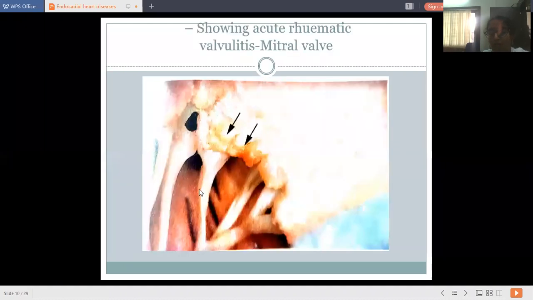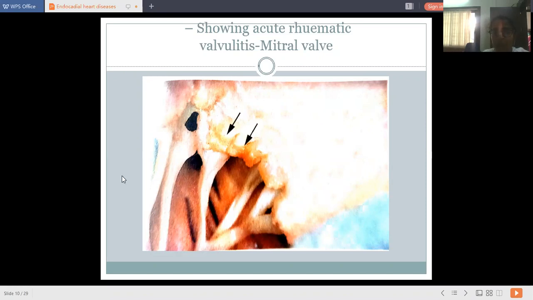See here in this particular diagram, this is showing acute rheumatic valvulitis, that is mitral. This is the mitral valve, and at the margin where this valve closes, there is formation of these nodules. This is a nodular arrangement, tiny bead-like growths. They get formed in the margins of the valvular cusps where it closes.